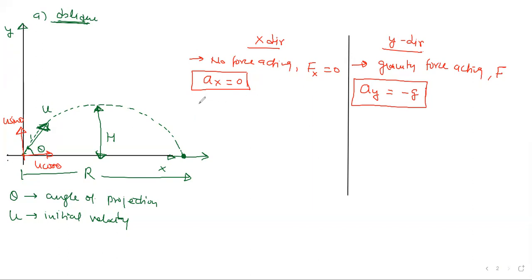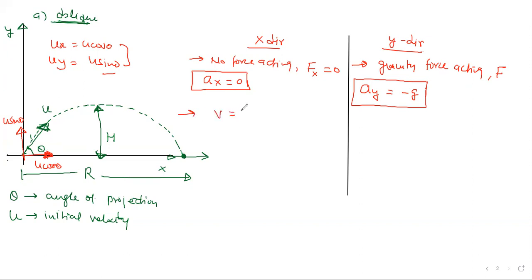Okay. Now listen carefully. We only want the equations of motion, right? So look here, what is the initial velocity? Initial velocity in the x direction, I'm writing once more, u_x is obviously u cos theta. This component of u along this direction is called the initial velocity in the x direction. Similarly, the initial velocity in the y direction is u sin theta. Now we want to write the equations of motion and find the final velocities and the displacement, all these things. Let's write the first equation here.